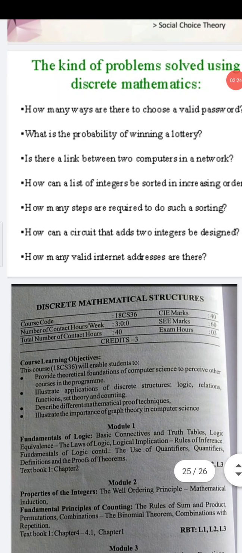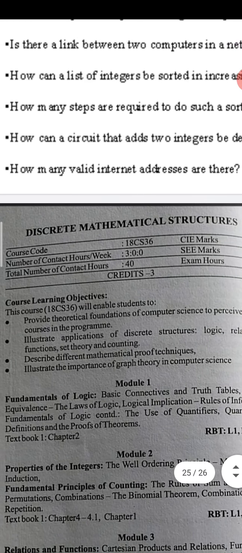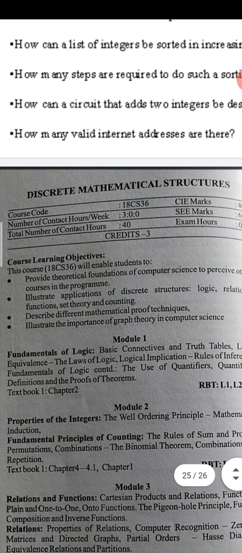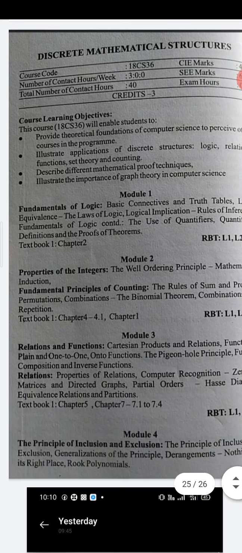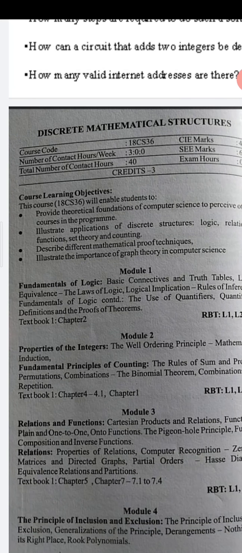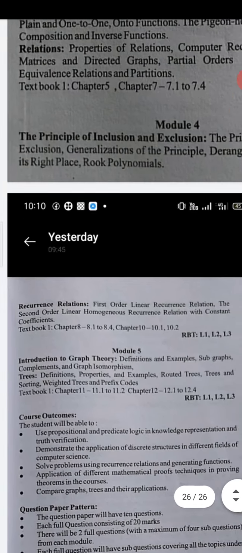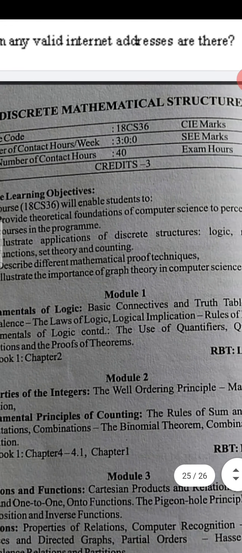Now, welcome to your subject DMS. 40 marks internal will be there and 60 marks external will be there. Here, what are the things we are going to study? First thing, please try to observe the concept. The first four modules we study about discrete mathematical structures. The fifth module is an introduction to graph theory, which is also combined as part of the subject discrete mathematical structure.